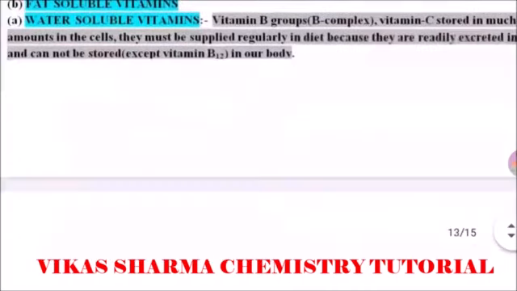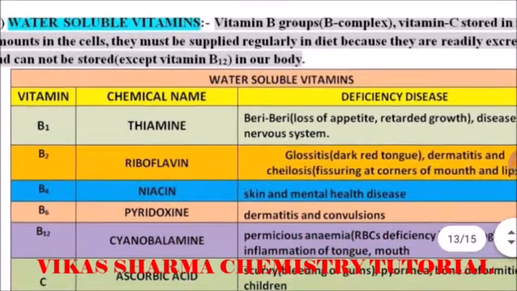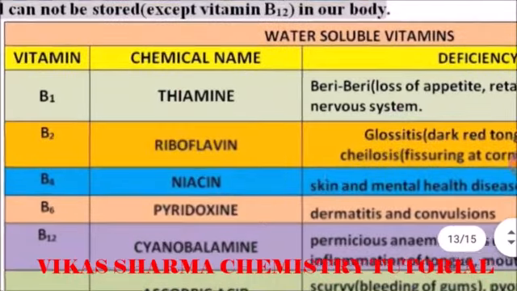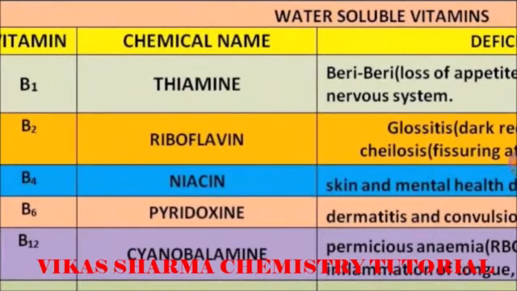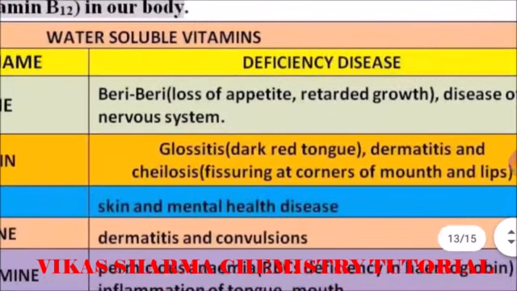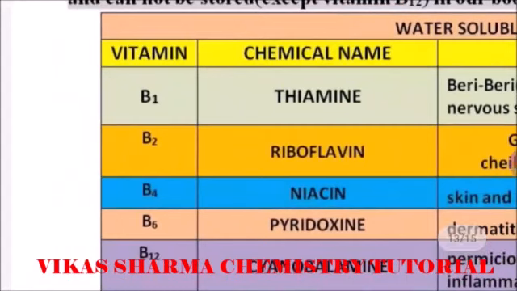So here is a table of water soluble vitamins. The vitamin B group, with chemical names. The first one is vitamin B1. The chemical name of this vitamin is thiamine, and the deficiency disease caused by this vitamin is beriberi, meaning loss of appetite, retarded growth, and disease of the nervous system. These are caused when vitamin B1 is deficient in our diet.